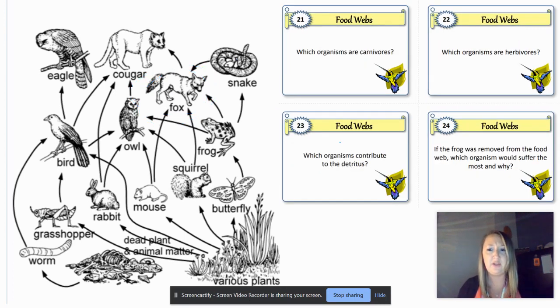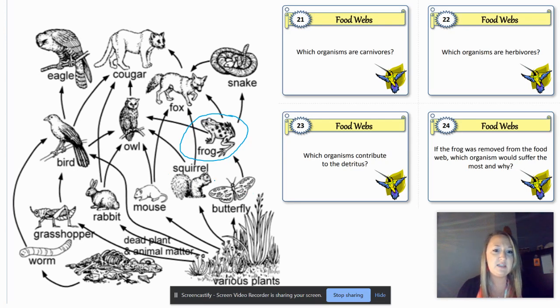There actually were 4 other questions that I didn't include on your online questions that I thought might help you just to be able to dig into this information a little bit more. Number 21 said, which organisms are carnivores? So carnivores are going to be organisms, remember, that only eat meat. So are we going to have any primary consumers be carnivores? No, we're going to be looking at organisms like the frog. Frog does not eat any plants. It only eats butterflies, right? Its arrow is only coming from the butterfly.